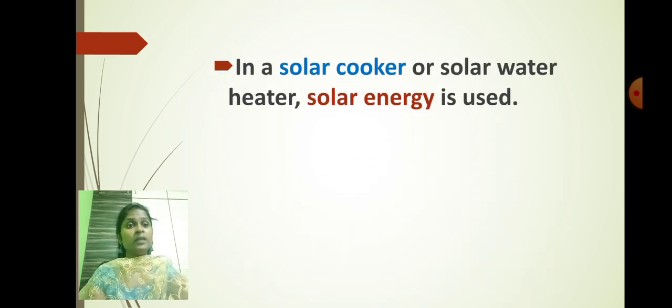Exactly in the same manner, student, there are other examples also. For example, you must have seen the solar cooker, right? Or you must have seen the solar water heater also. They use solar energy. What do you mean by solar energy? Solar energy means the sunlight. Whatever energy we get from the sun is called solar energy. The sunlight is called what? Solar energy. So in the solar cooker or the solar water heater, solar energy has been used.